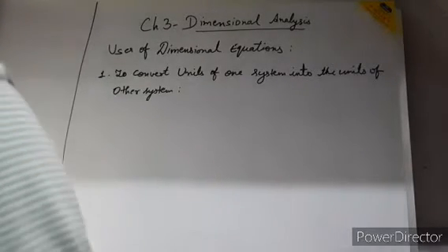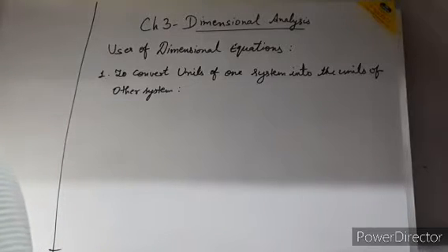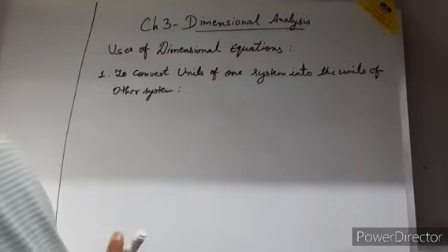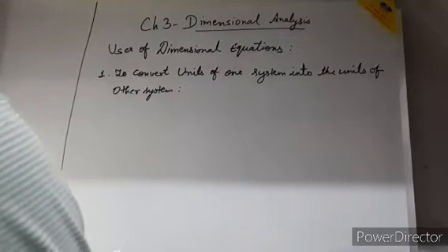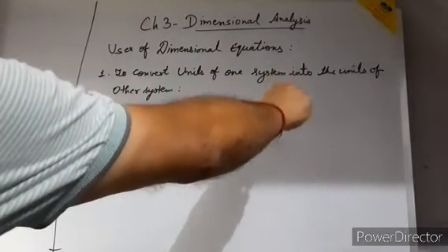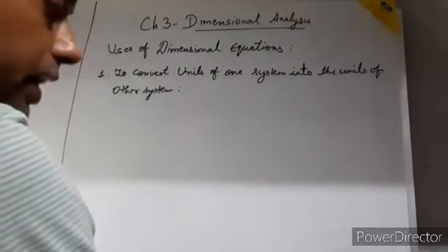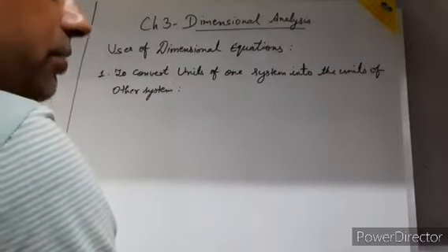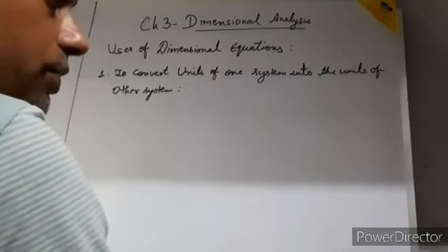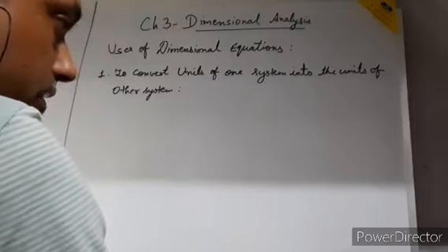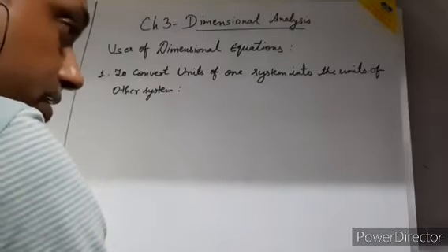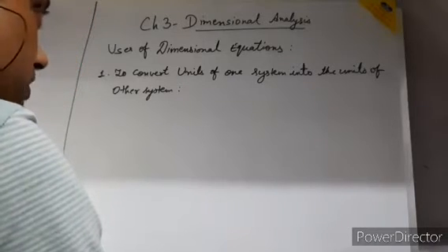Now the next topic is uses of the dimensional equation. There are three uses of the dimensional equation, so one by one I am going to discuss them here. The first is to convert the units of one system into the units of another system. Like the velocity unit in SI is meter per second and in CGS it is centimeter per second. The unit of force is Newton in the SI system and in the CGS system it is dyne. The unit of work in the SI system is Joule and in the CGS system it is erg.